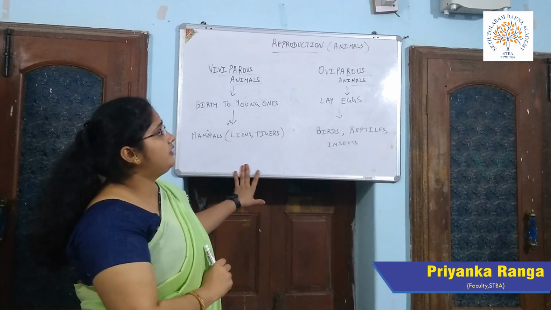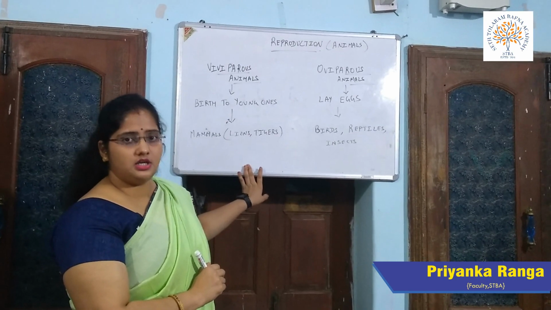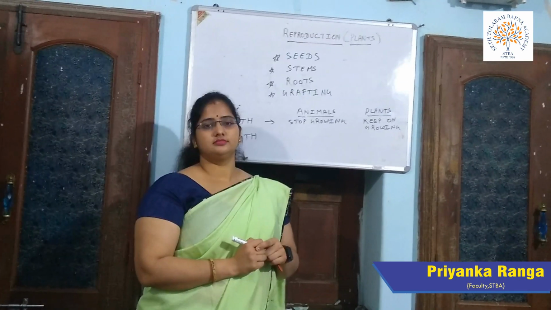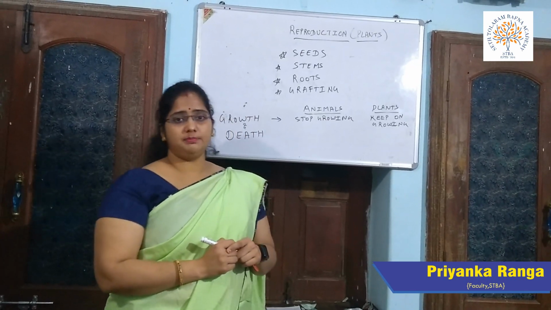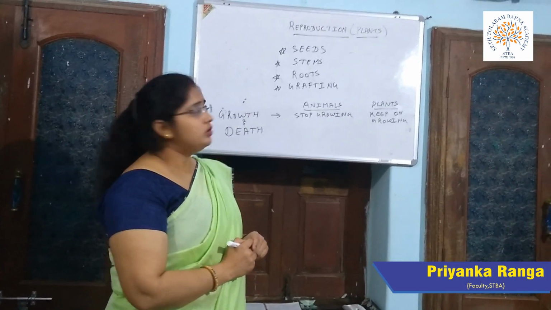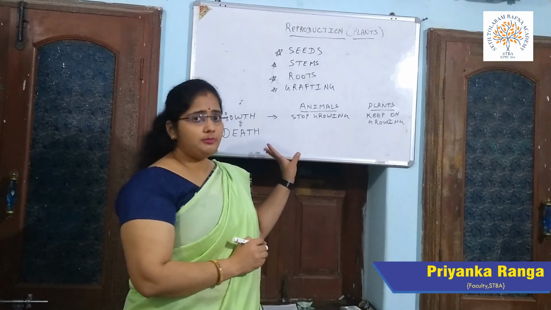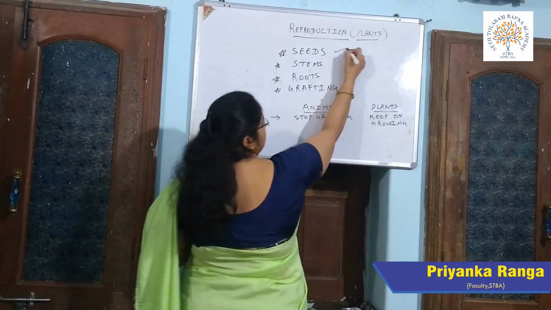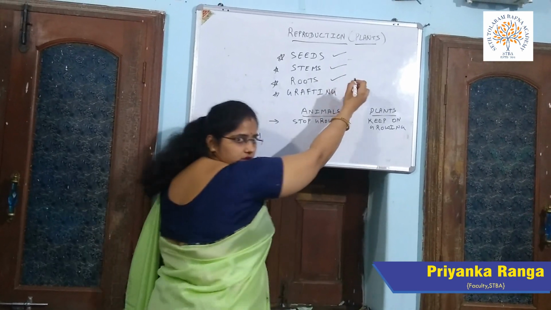So here we have talked about the reproduction in the animals. Now we'll talk about the reproduction in the plants. Reproduction in plants takes place through various aspects. Reproduction can be done in plants through the seeds, through stem and roots.